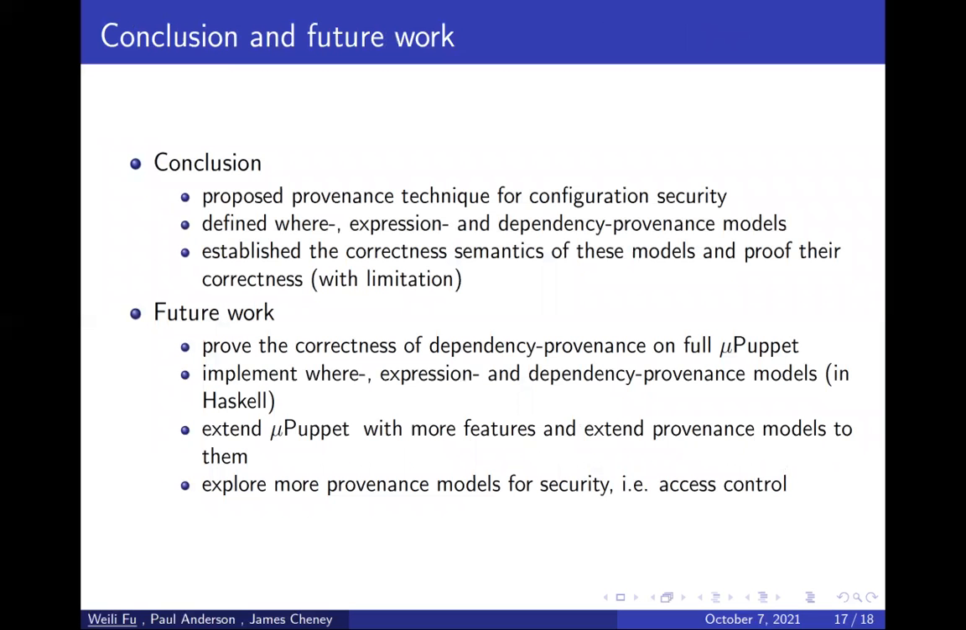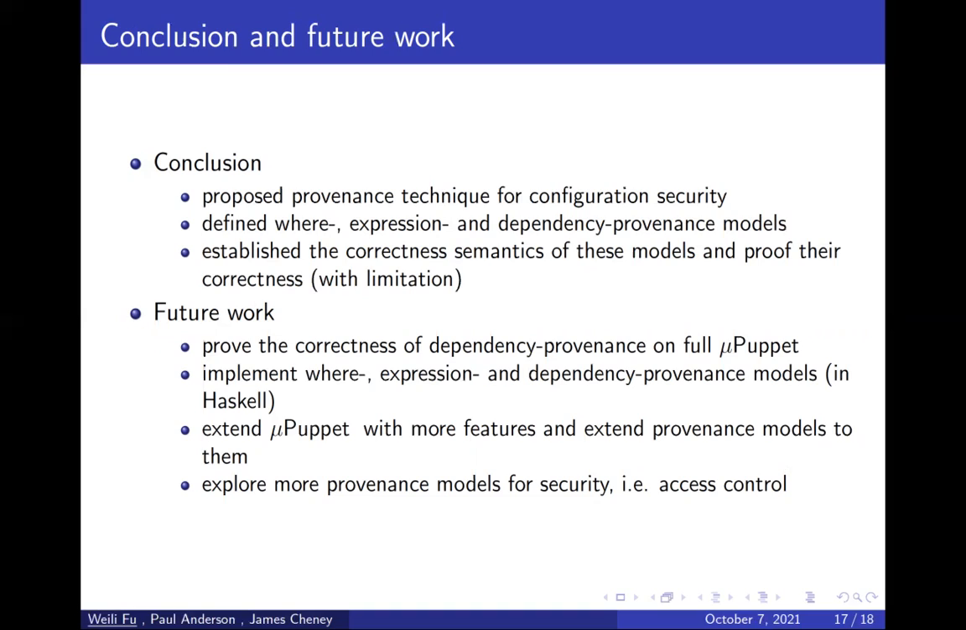In conclusion, we propose to use provenance techniques to improve the security of configuration languages. We defined three models, established the correctness semantics of those models, and proved their correctness or partial correctness. In future work, we'll prove the correctness of dependency provenance on full muPuppet.